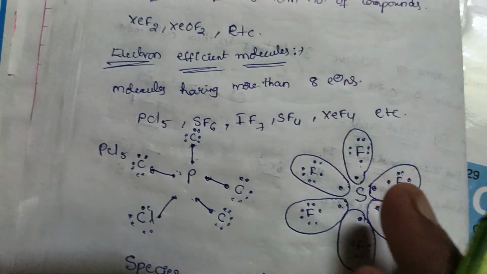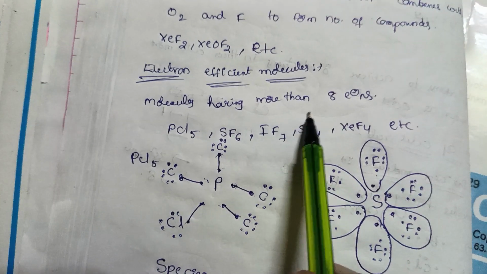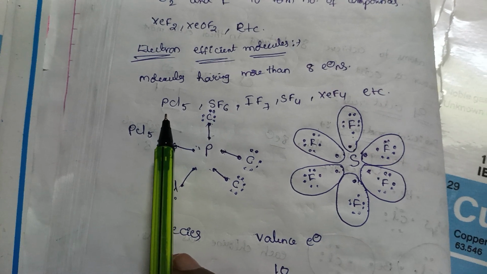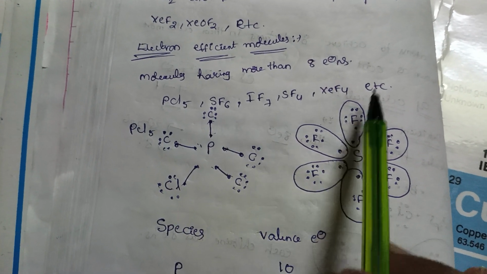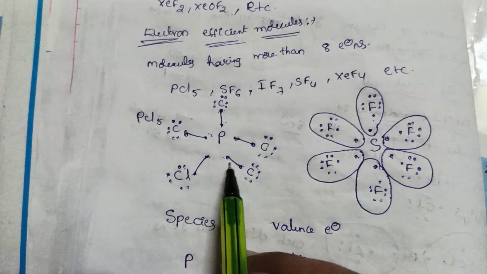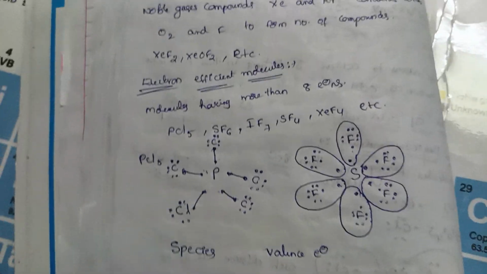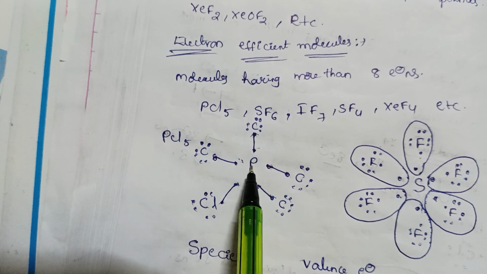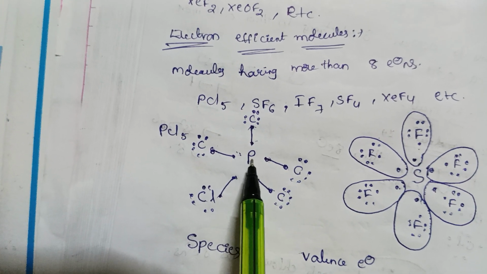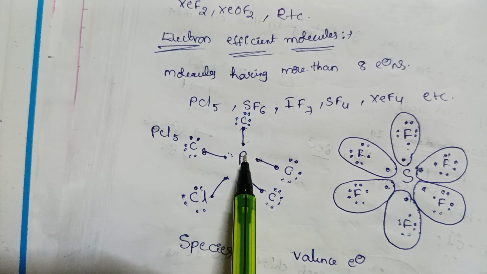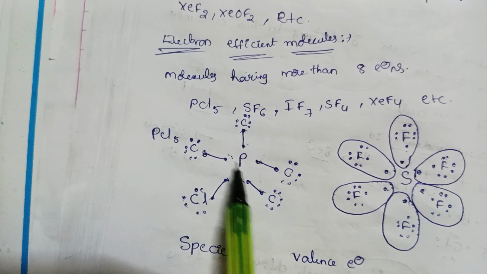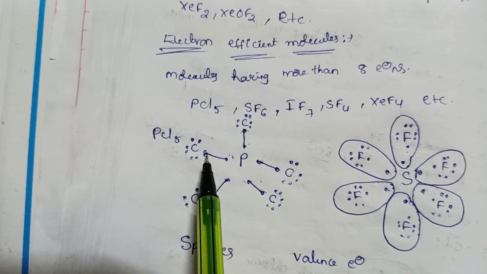Okay. Now electron efficient molecules. Molecules having more than 8 electrons, like PCl5, SF6 and so on. If we take one example, phosphorus. Phosphorus also belongs to the nitrogen family. See, phosphorus has how many electrons in the outermost shell? 5 electrons, and chlorine has 7 electrons.